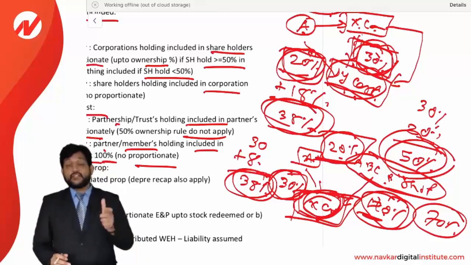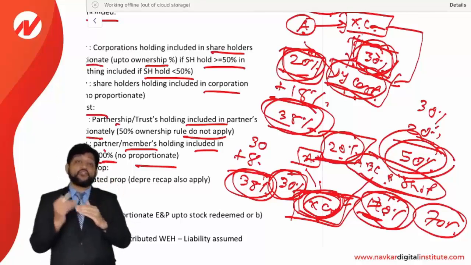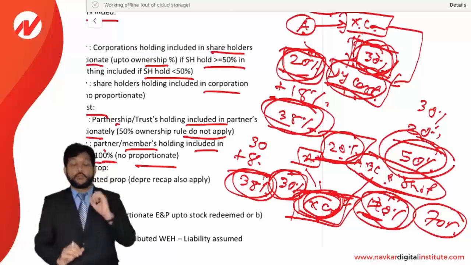So you need to remember, friends, entity to owner and owner to entity, those are two scenarios they are giving. Entity to owner it will be proportionate and owner to entity it is going to be full, no proportionate.